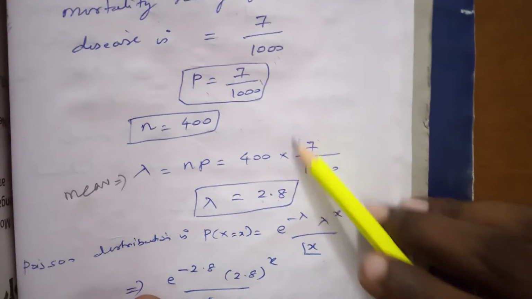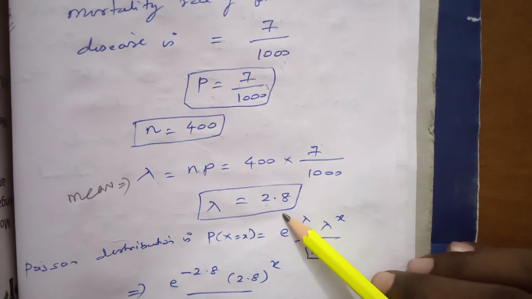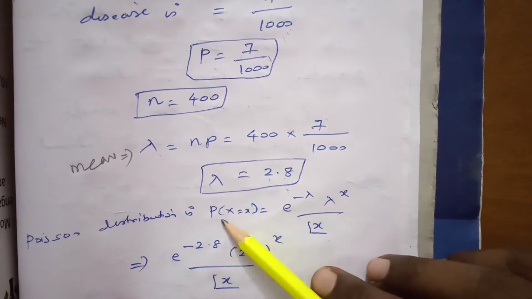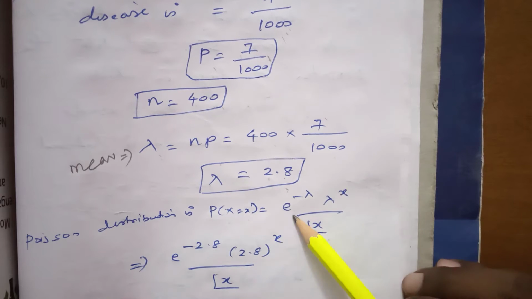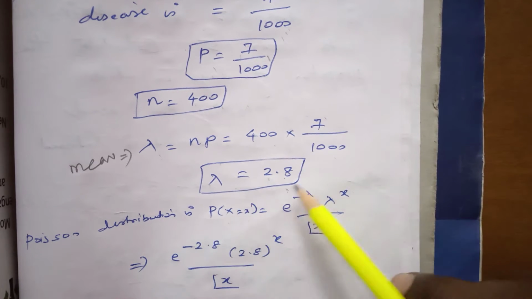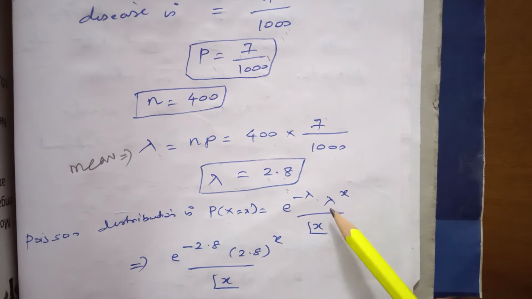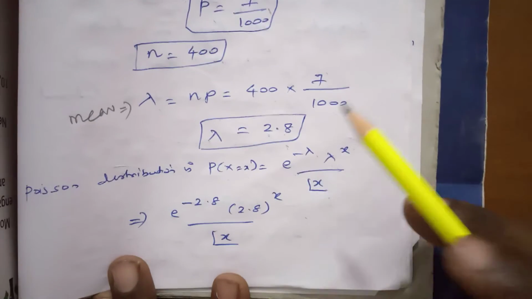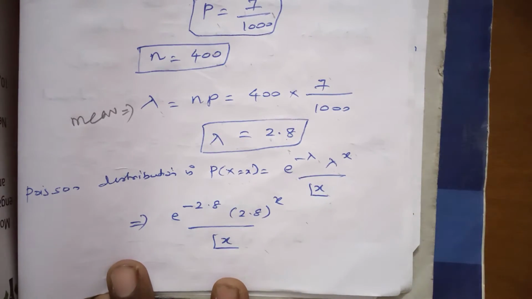After cancellation, lambda equals 2.8. The Poisson distribution formula is P of x equals e power minus lambda, lambda power x by x factorial, with lambda 2.8. We apply the formula straight away.